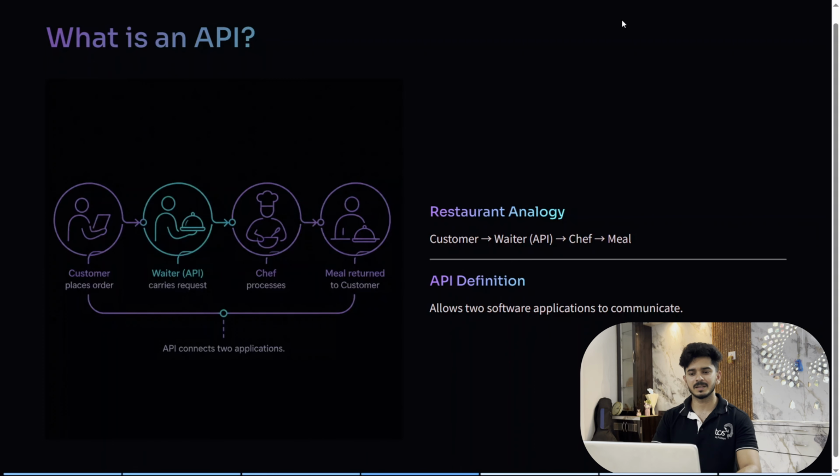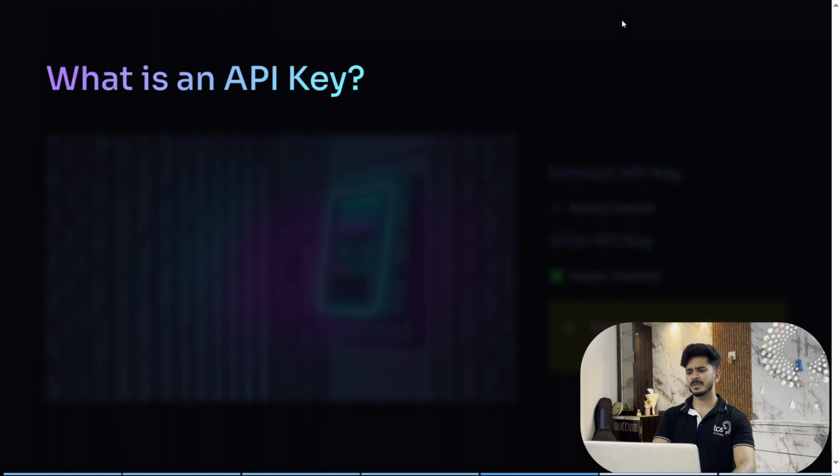Let's move on to the API key. What is an API key? What do you think the API key should be? So there is a toll gate in the bridge, and the identity of Nisha acts as an API key. So that particular bridge doesn't allow all the citizens to pass through it. It only allows authorized citizens to pass through it, so in order for Nisha to be an authorized citizen, she must be having some kind of ID card or biometrics, facial recognition, or fingerprints. These are the things that are going to act as an API key.